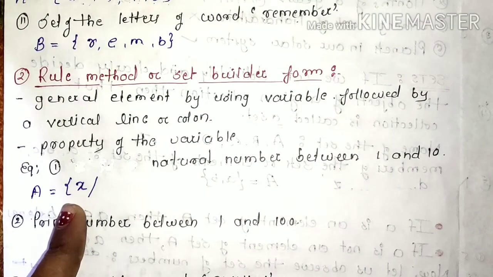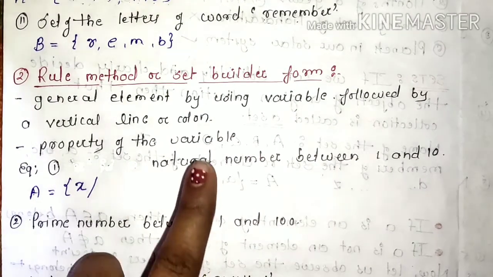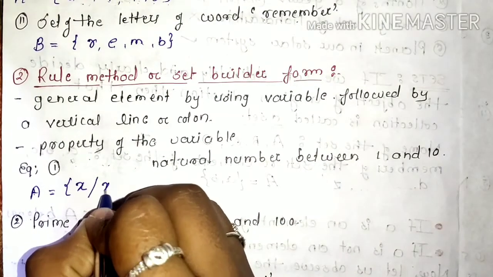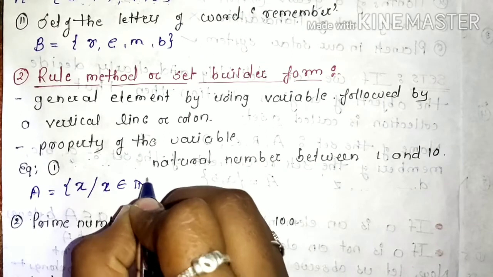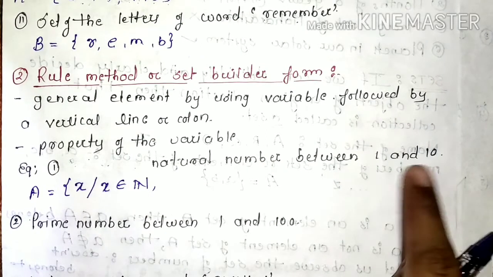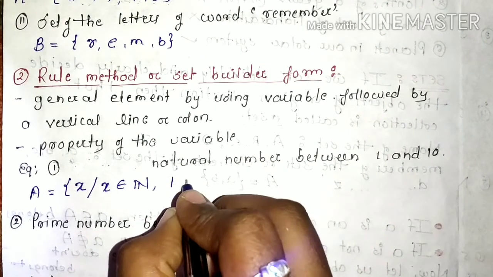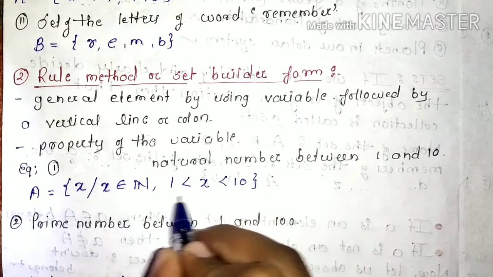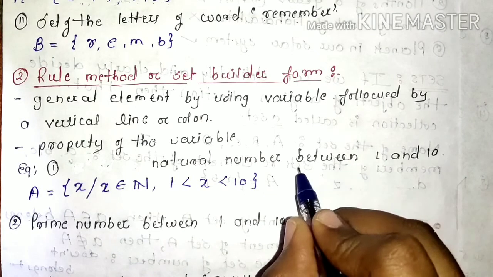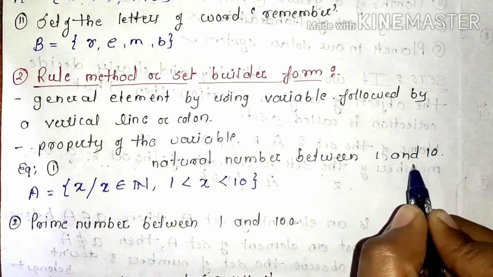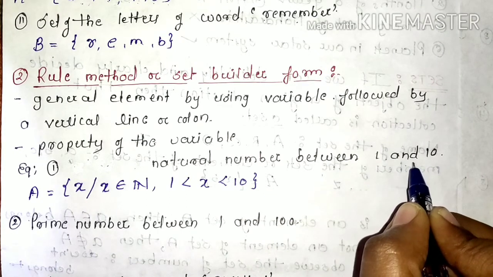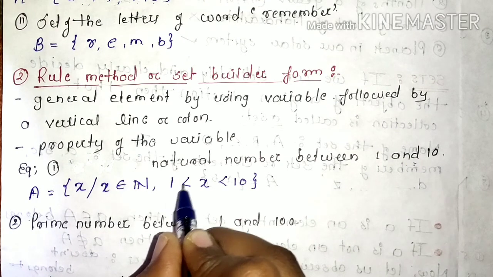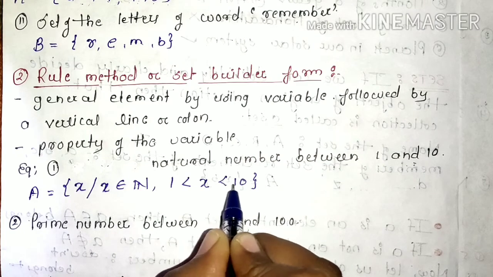What is the property of the variable given over here? It's a natural number from 1 to 10. That means this particular x belongs to the set of natural numbers and it is between 1 and 10. That means 1 is less than x less than 10. So why do I use this condition? Because it depends on the example. The given example says we have to write the natural numbers between 1 to 10 only. That's why I have written 1 is less than x less than 10.